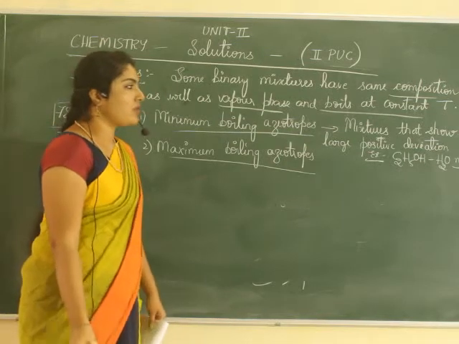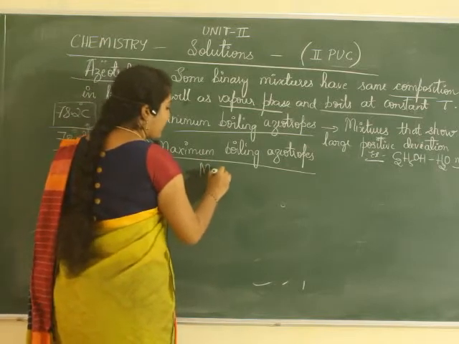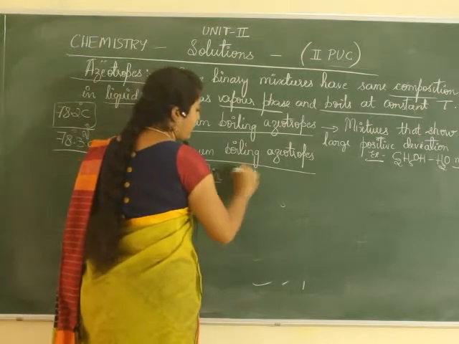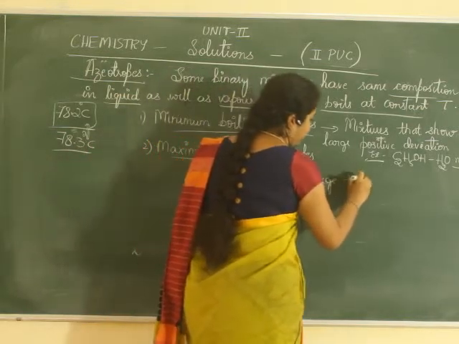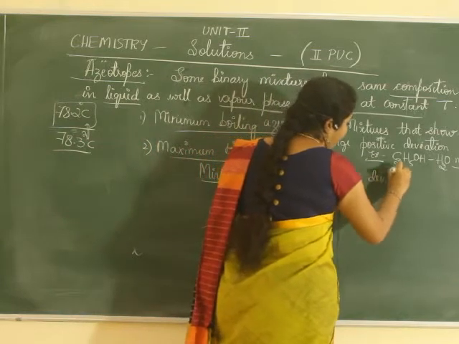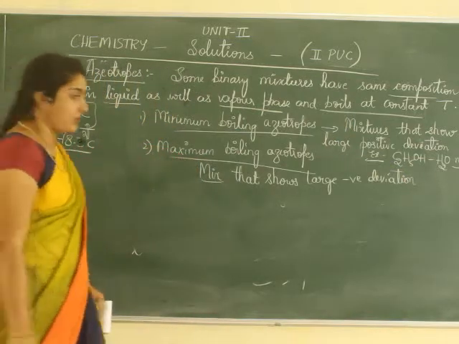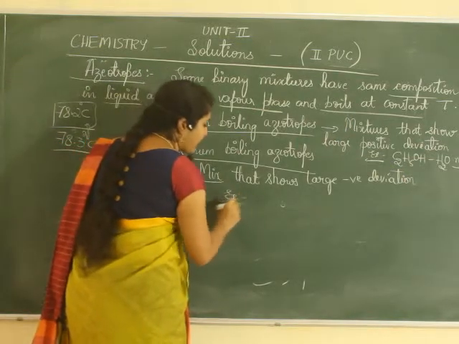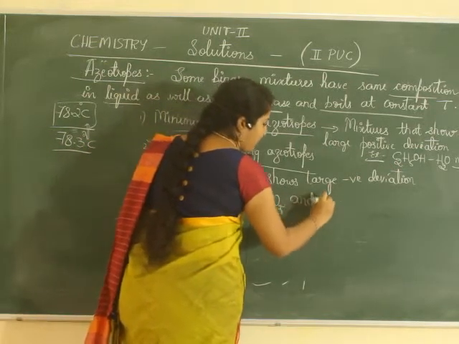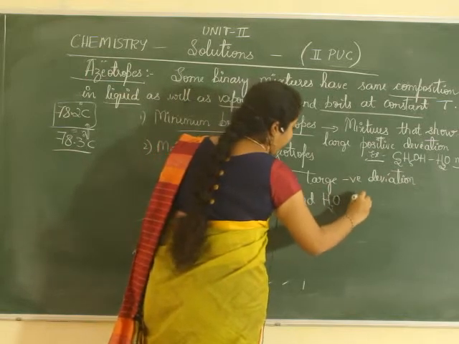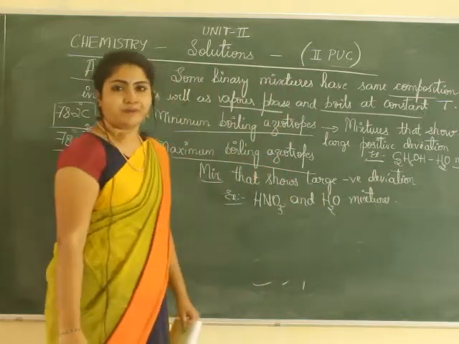Which type of solutions? Those which show large positive deviation, whereas the mixtures that show large negative deviation from Raoult's law form maximum boiling azeotropes. Example, nitric acid and water mixture. These are some types of azeotropes that you need to know.